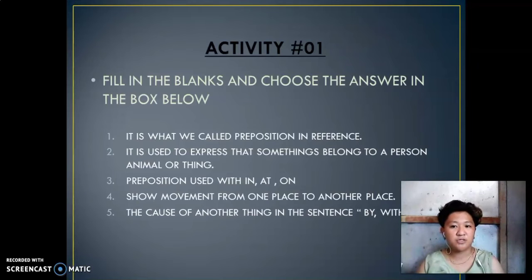The third question is, prepositions used with in, at, and on. The fourth is, show movement from one place to another.